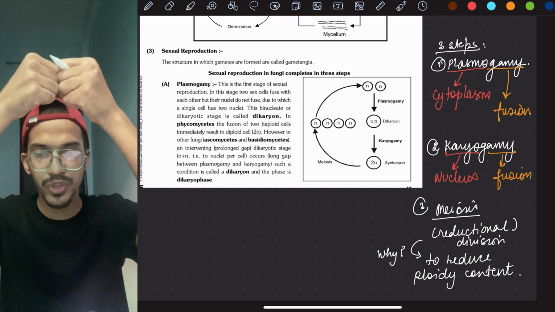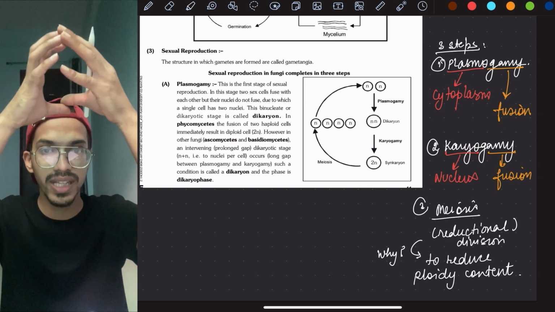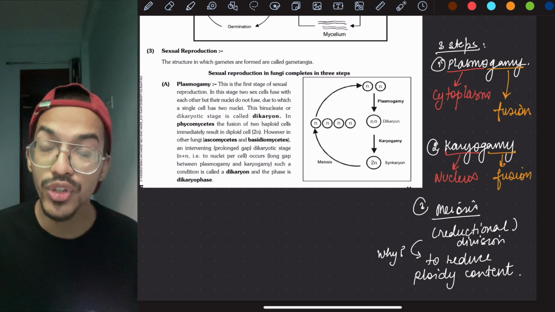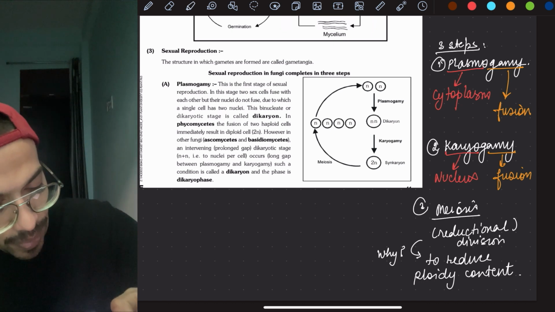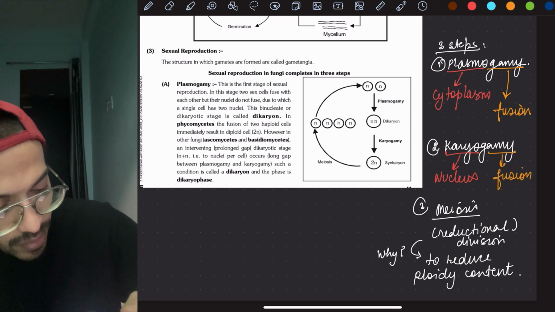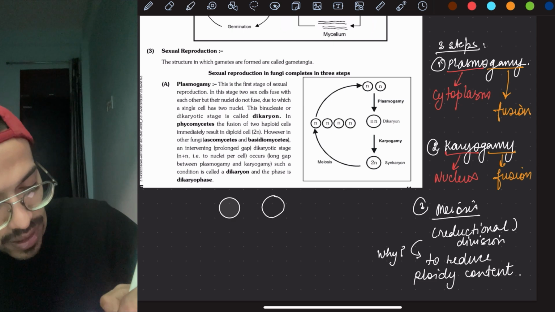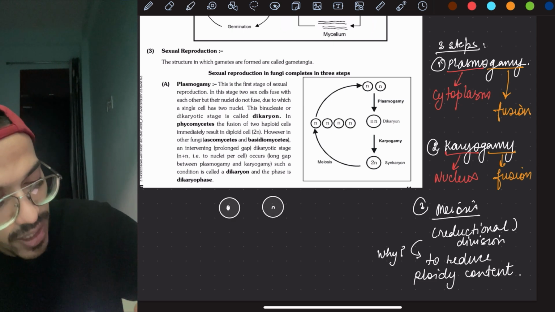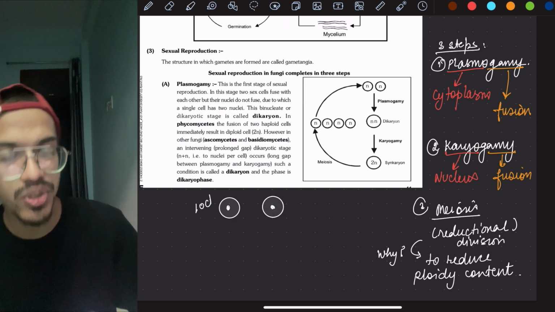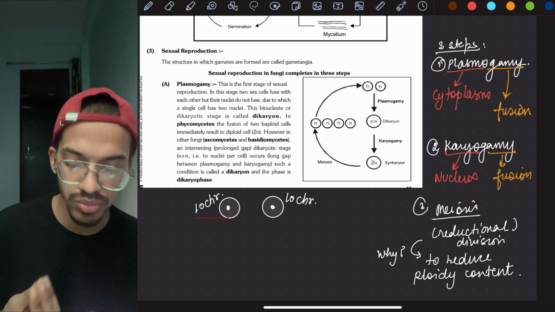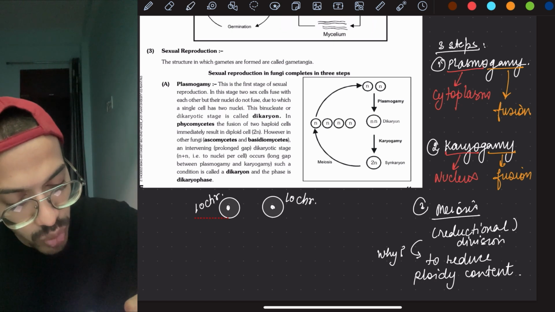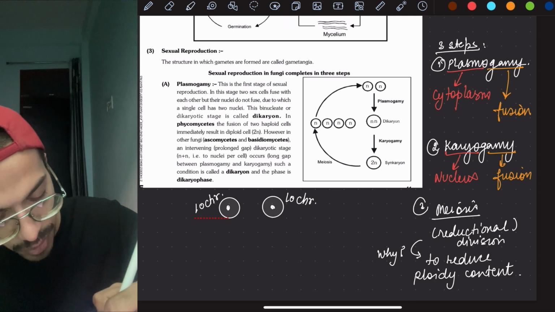As the 2 cells fuse, what will happen? Each cell will have its own nucleus. The nucleus becomes double. So in plasmogamy, what is happening? This is one cell, this is the other cell. Imagine it has 10 chromosomes. It also has 10 chromosomes because this species has 10 chromosomes. Like ours, how many chromosomes? 46 chromosomes.